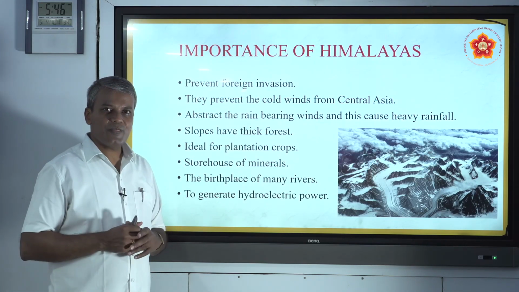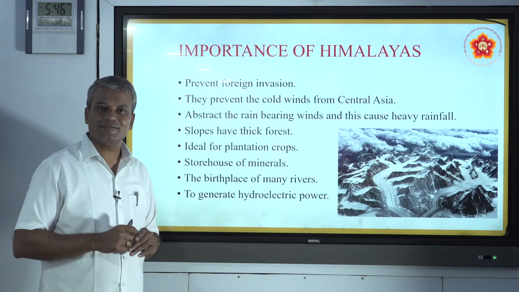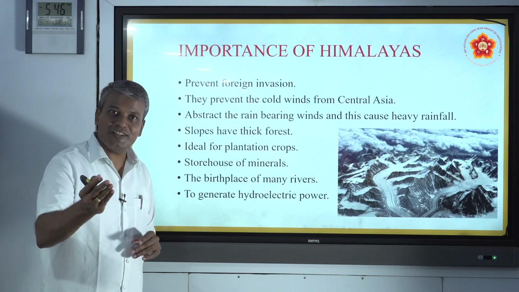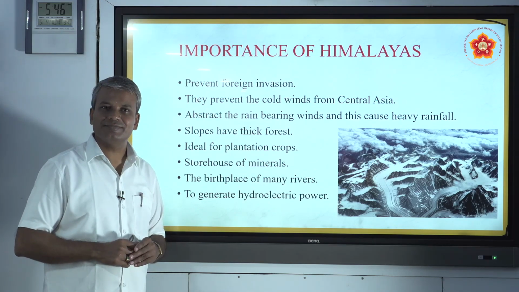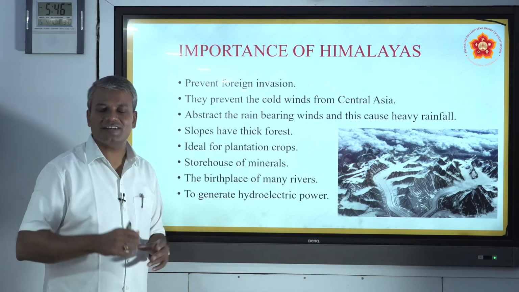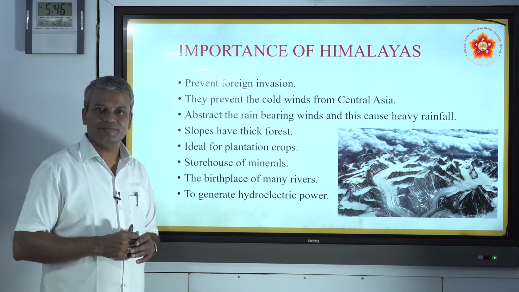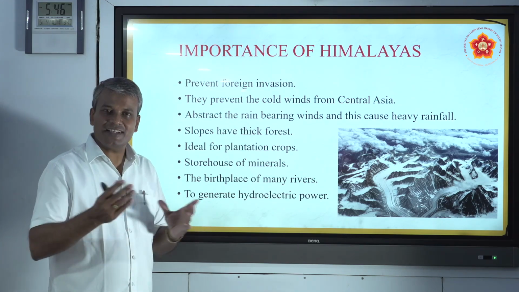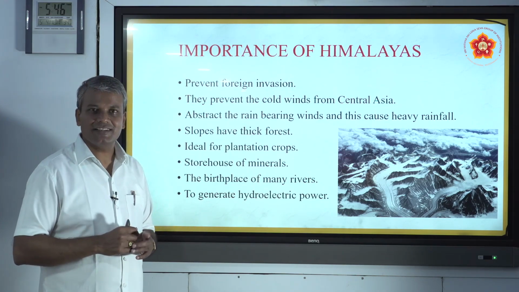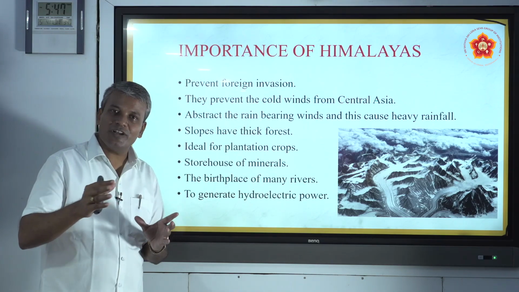So, now after discussing, there are three important parallel ranges of Himalayas. Which are the three important parallel ranges of the Himalayas? The first one is Greater Himalayas. It is also called Himadri. Second one, Lesser Himalayas, Himachal. The third one is Shivalik or Outer Himalayas.